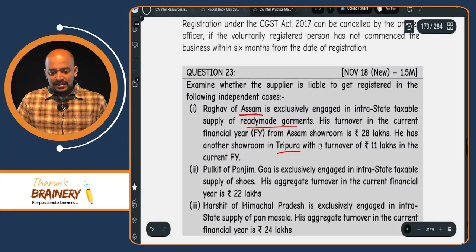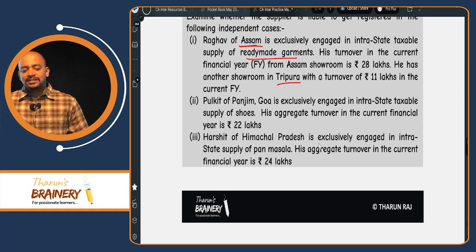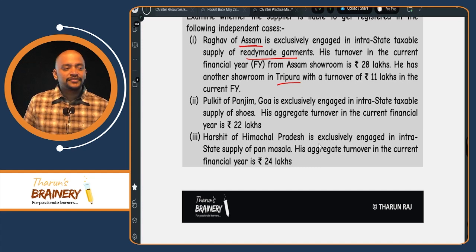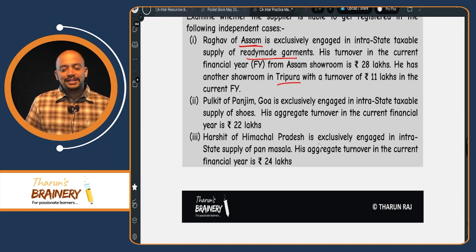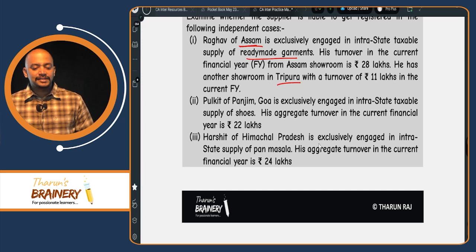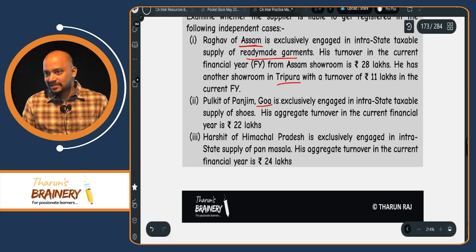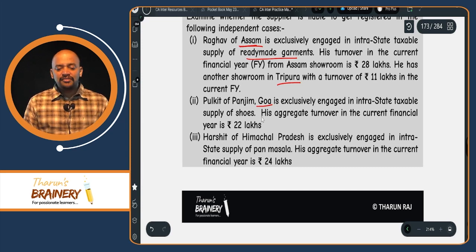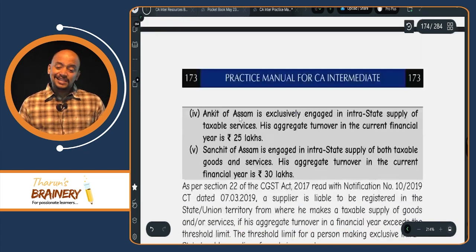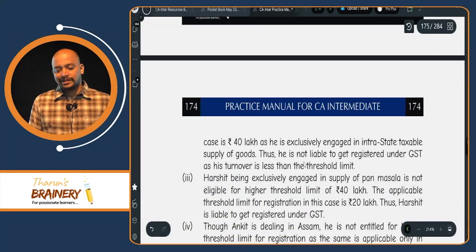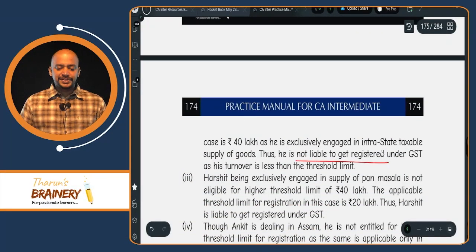They have asked. Then Pulkit of Panjim, Goa is exclusively engaged in intra-state taxable supply of shoes. His aggregate turnover in the current financial year is 22 lakhs. Only one state, Goa. Goa is in other states. Then the limit will be 40 lakhs because they are exclusively engaged in supply of goods. And their aggregate turnover is only 22 lakhs, which does not exceed 40 lakhs. So are they required to get registered or not? Not liable to get registered.